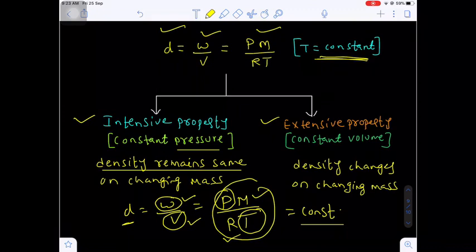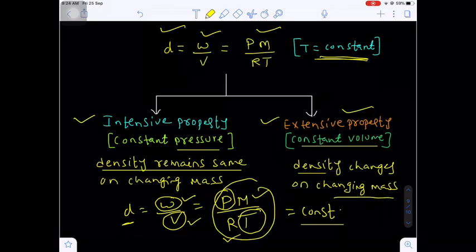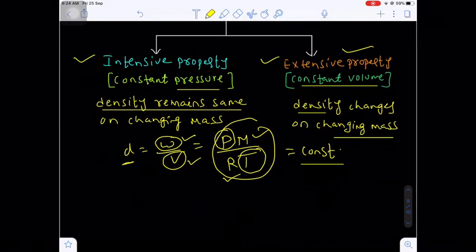The second case, I can say the density of an ideal gas is an extensive property. We can say extensive property if the volume of the ideal gas is constant. Density changes on changing the mass of the ideal gas. How can we explain this?